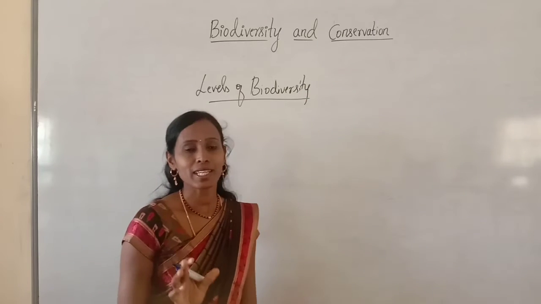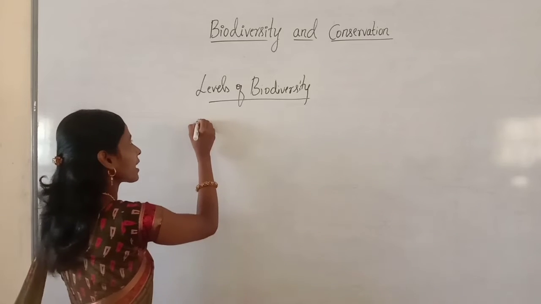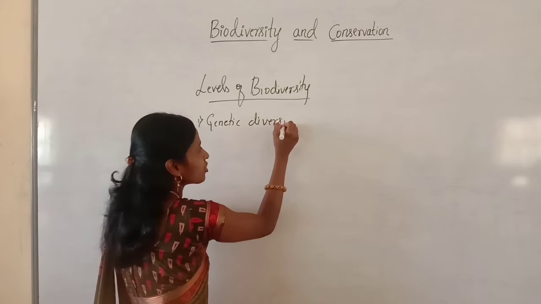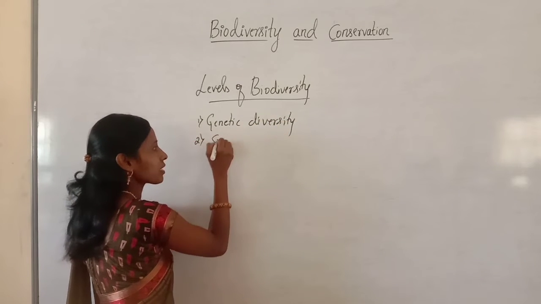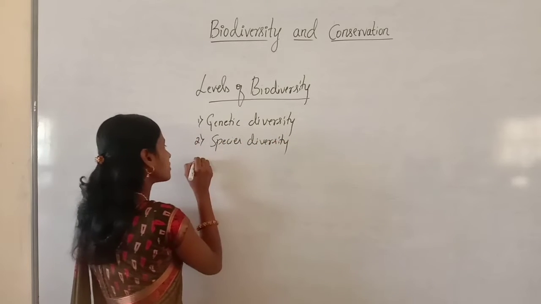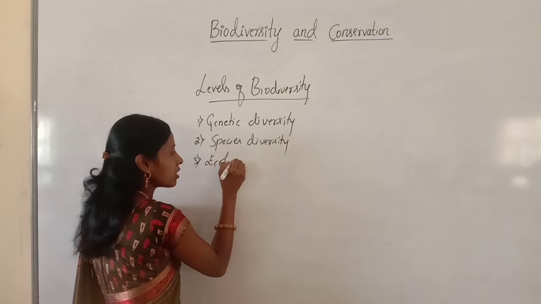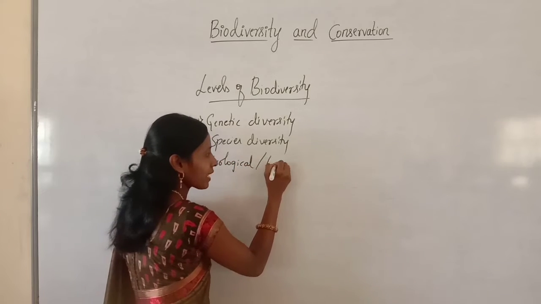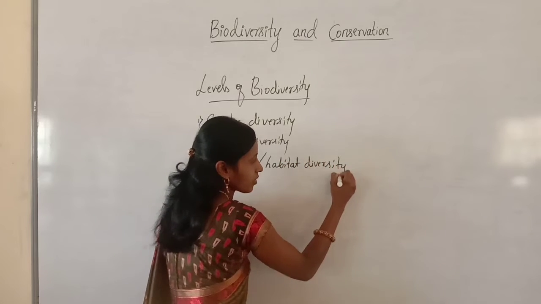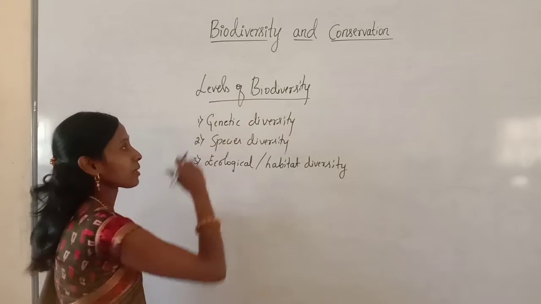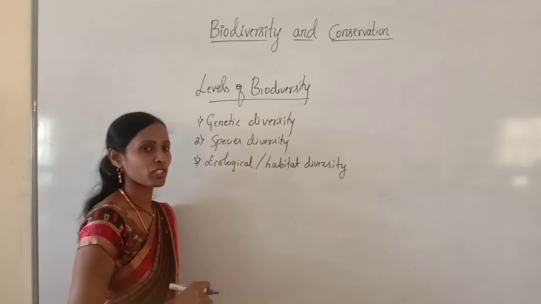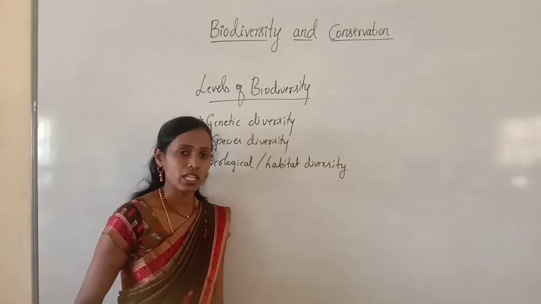There are mainly three levels of biodiversity, namely genetic diversity, the second one is species diversity, the third one is ecological or habitat diversity. So these are important.